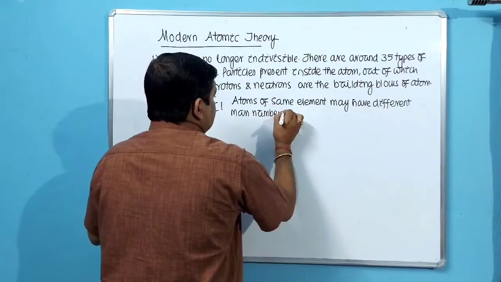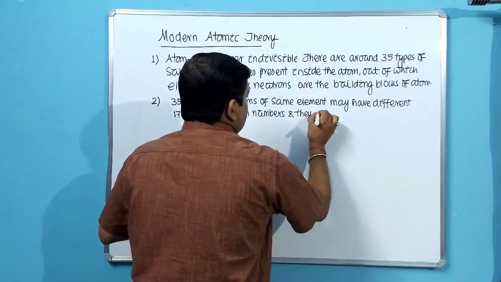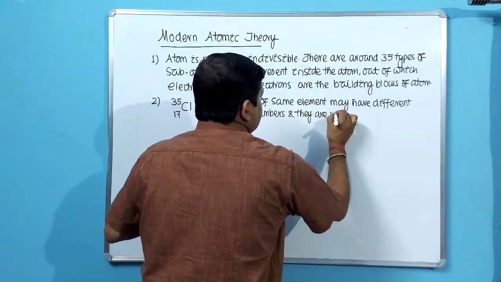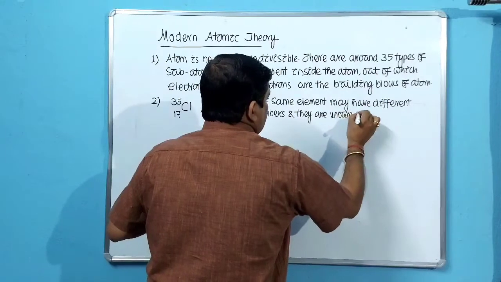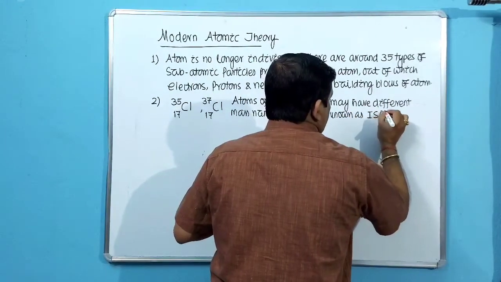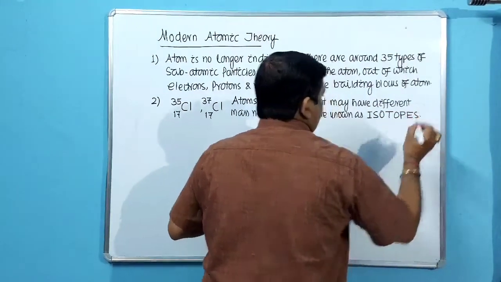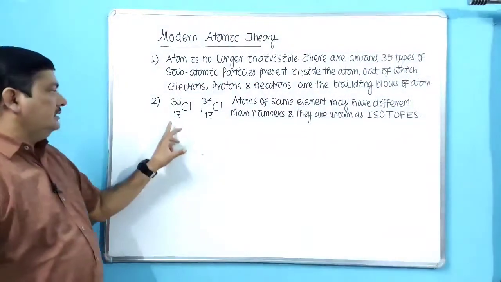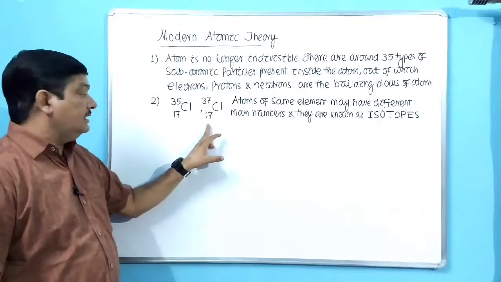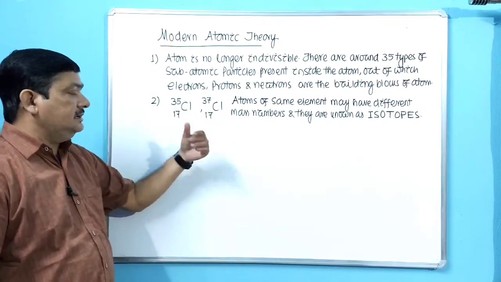And they are known as isotopes. I have already told you what are isotopes. You can see it clearly from this one. So what is same here? Atomic number is same here. Mass number is different.